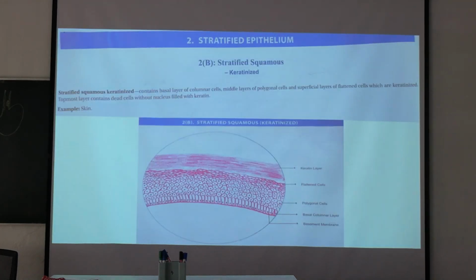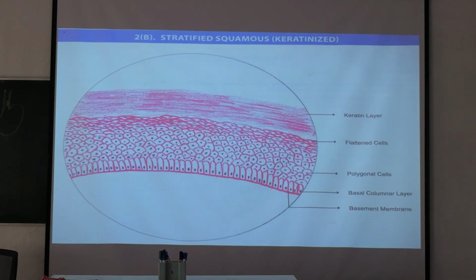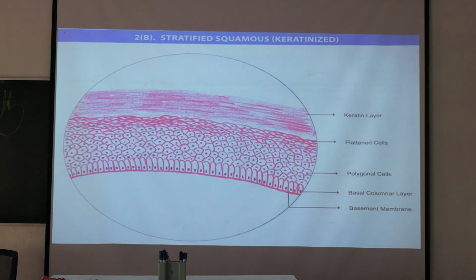Next, this is stratified squamous keratinized epithelium. Write it down and draw this diagram. Understood? This is the enlarged view of stratified squamous keratinized epithelium. You start drawing. After 1 week, I will tell you to submit the copies and copies will be checked.